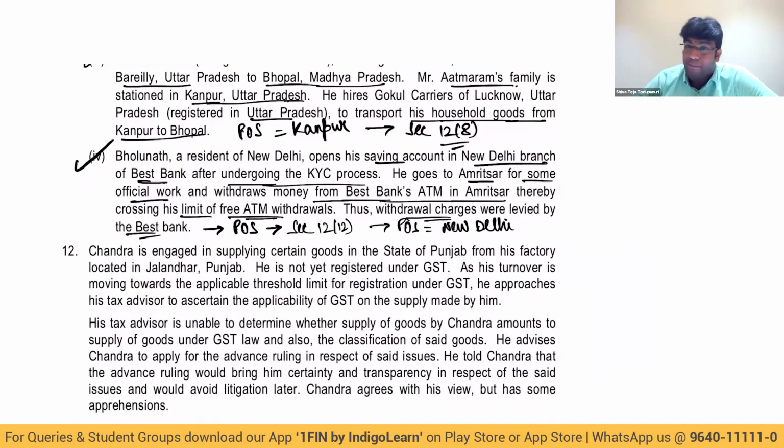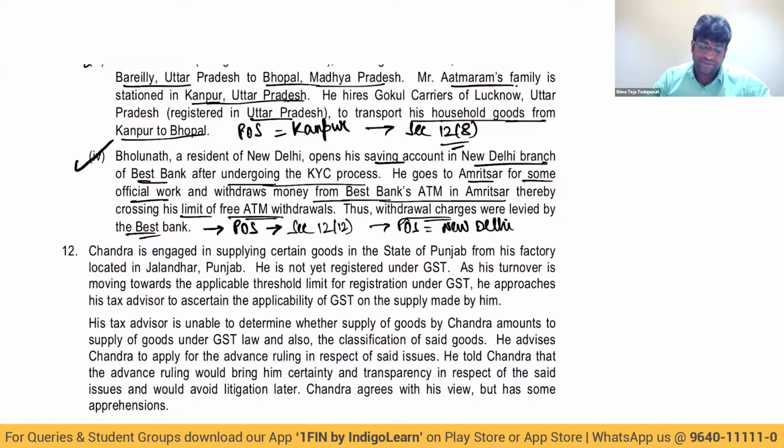But here in the bank records, the location of Bolunath is already available. That's nothing but New Delhi. Are we getting clarity on this point? That's it. So when there is a question on the concept of place of supply, it is dealt with by the IGST Act, but not by the CGST Act.